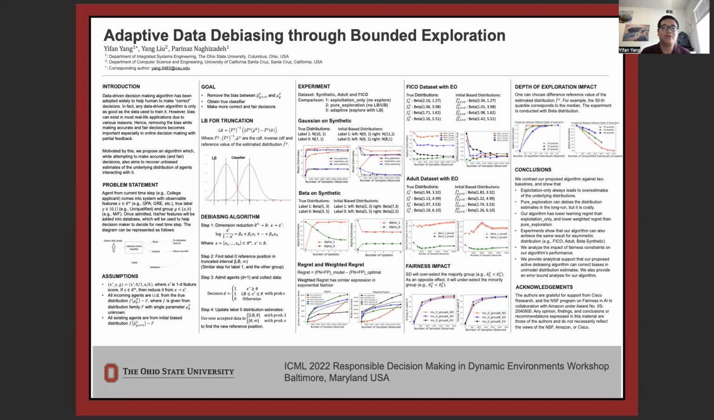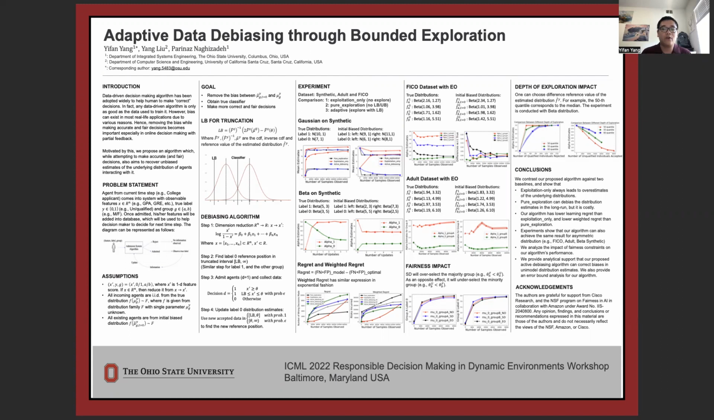I'm going to introduce our paper, Adaptive Data Debiasing through Bounded Exploration. A data-driven algorithm can only be as good as the data used to train it. However, bias can exist in most real-life applications due to various reasons. So removing the bias while making accurate and fair decisions becomes important.